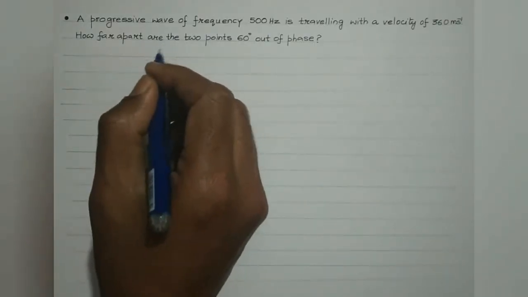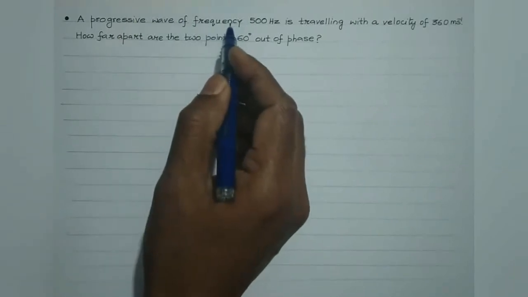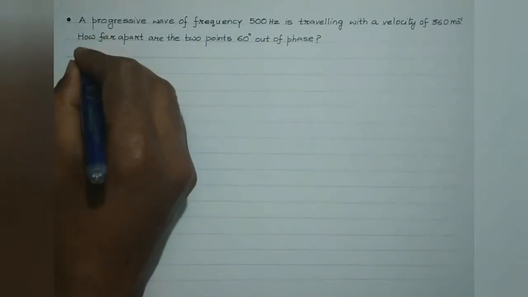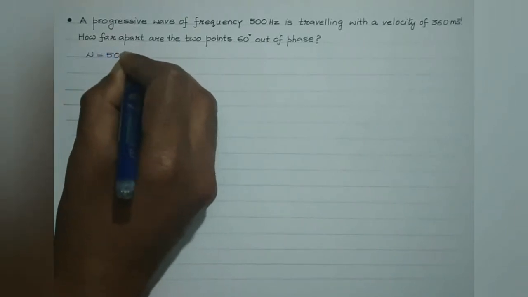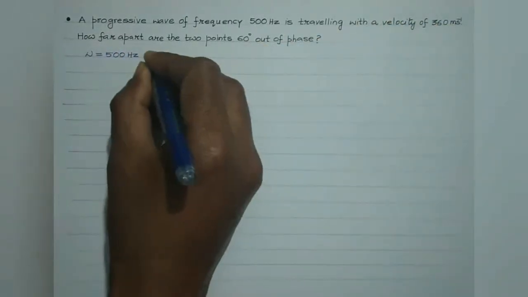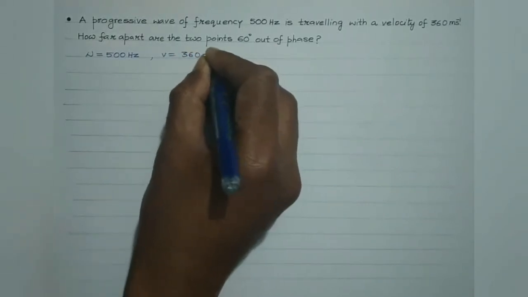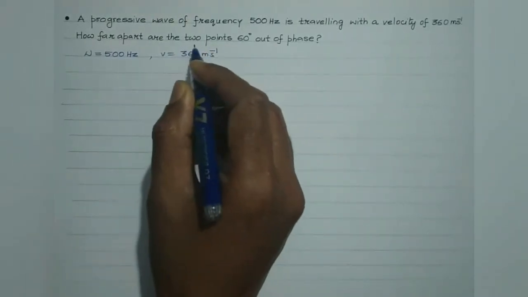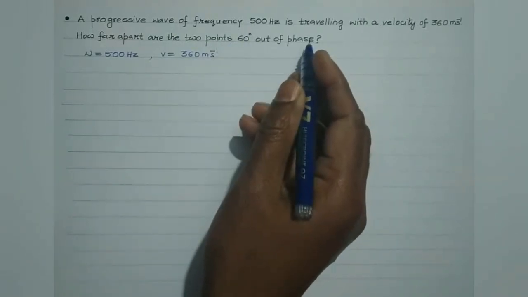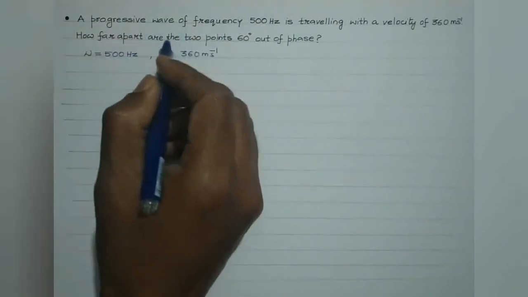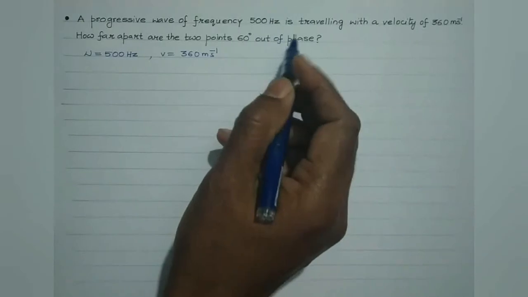Let's now try to attempt this question. A progressive wave of frequency 500 Hz is traveling with a velocity of 360 meter per second. How far apart are the 2 points 60 degree out of phase, right? So we are supposed to find out the distance between the 2 points which are having a phase difference of 60 degree or pi by 3.